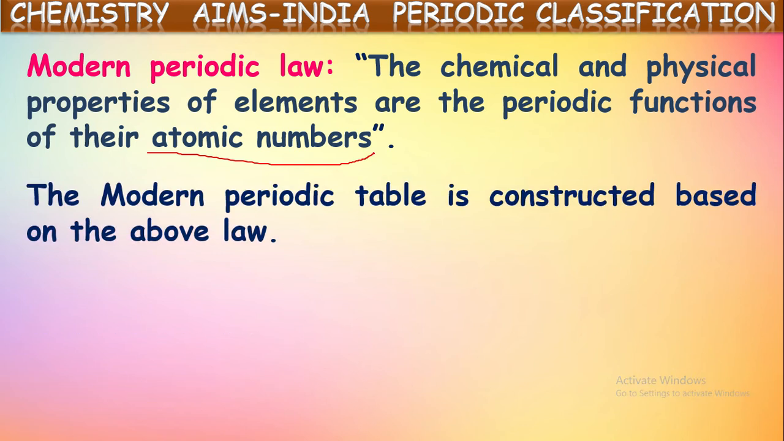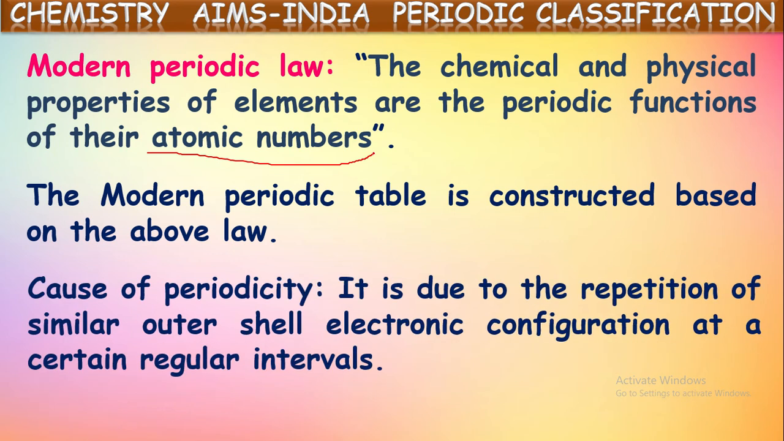Now, the modern periodic table is constructed based on this law. Yes, based upon the modern periodic law, the long form periodic table is constructed. Cause of periodicity: why do they get repetition in the properties from one element to another element? It is due to the repetition of similar outer shell electron configuration at certain regular intervals. Yes, this is the main reason for getting the same kind of chemical properties between the elements. We are telling in the modern periodic law that when elements are written in the increasing order of their atomic numbers, elements get similar chemical properties at regular intervals.